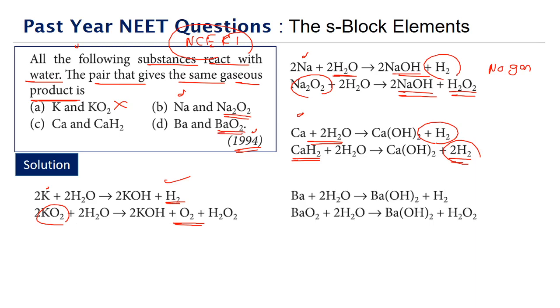The last option is barium and BaO2. BaO2 is barium peroxide. Barium, when dissolved in water, will give hydrogen. Barium peroxide will not give any gas, just like the sodium peroxide case. No gas here, you will get hydrogen peroxide. So what is the correct answer for this? Option C, where we will get hydrogen gas in both cases with calcium and calcium hydride.